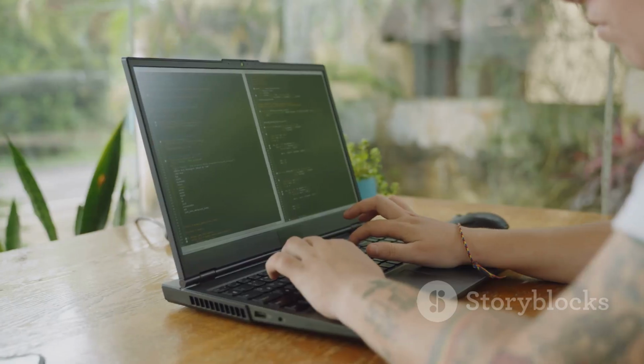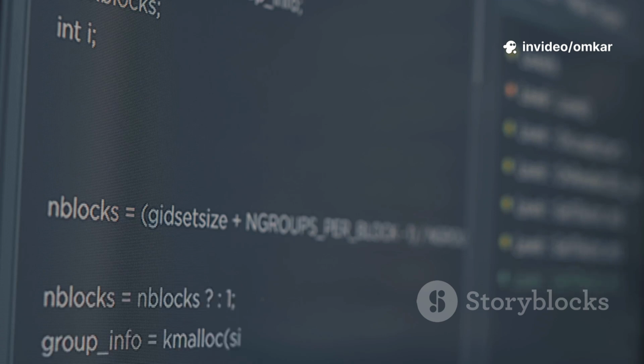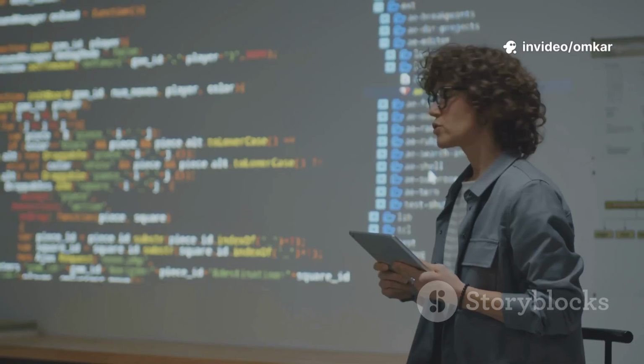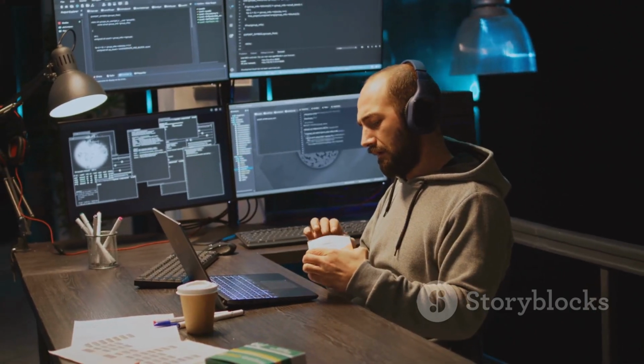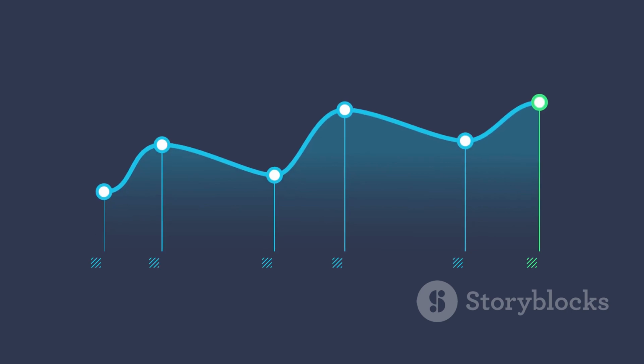Start simple. Create a free account, make a new repository for each project, and include your code and a README file. The README explains your project, dataset, steps, and findings. Don't wait until you're an expert. Start uploading from your first project. Consistent activity shows growth and motivation.